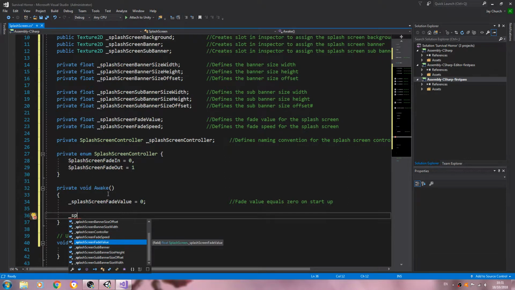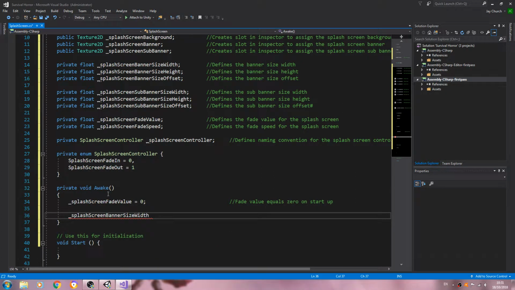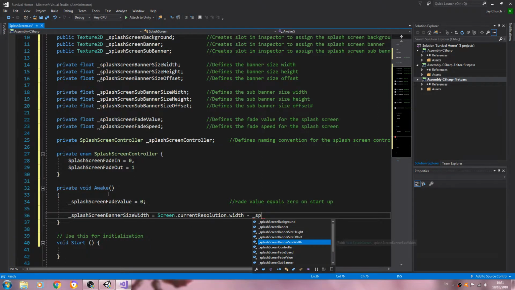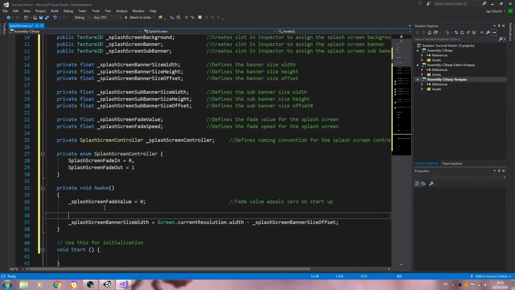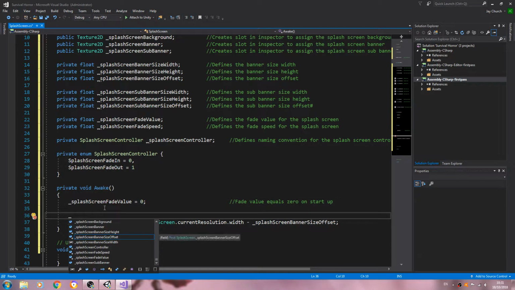And we want splash screen banner size width, and we're going to say that's equal to screen dot the current resolution dot width minus the underscore splash screen offset. Close that line off. And in fact, we better define the offset first.